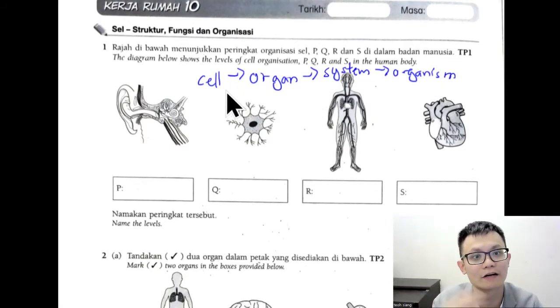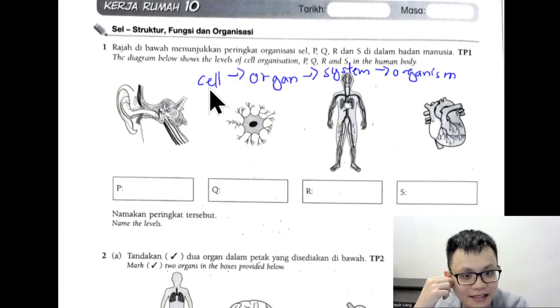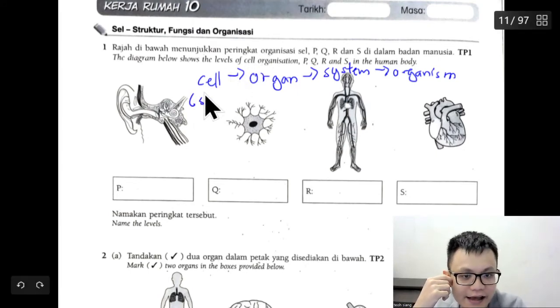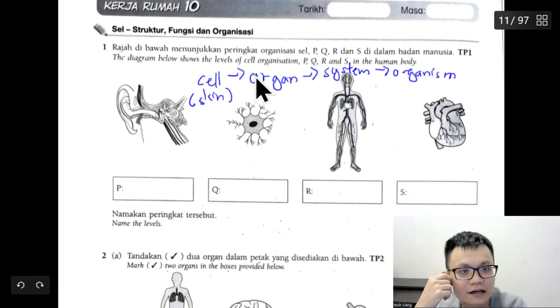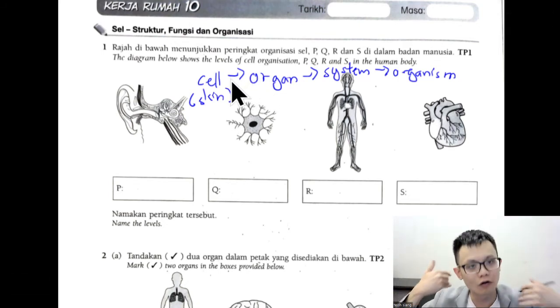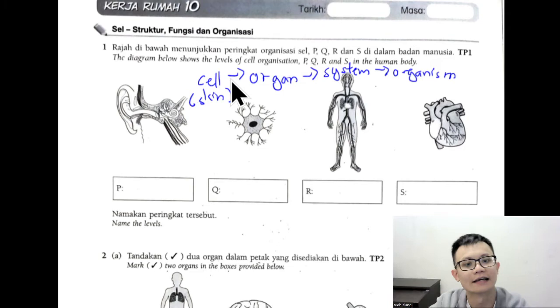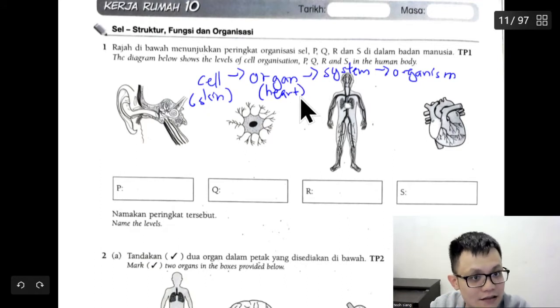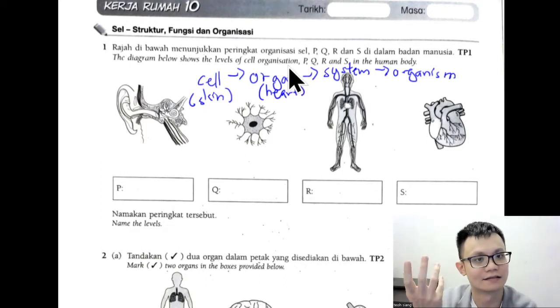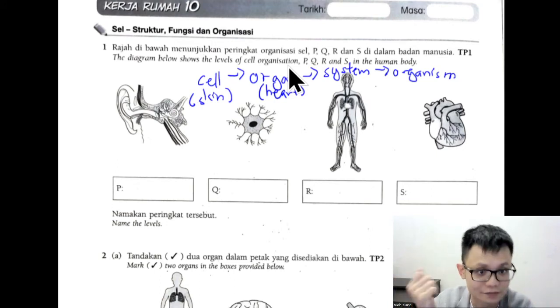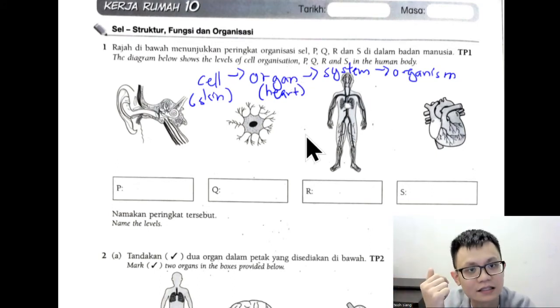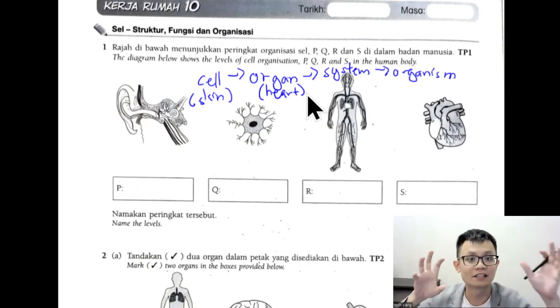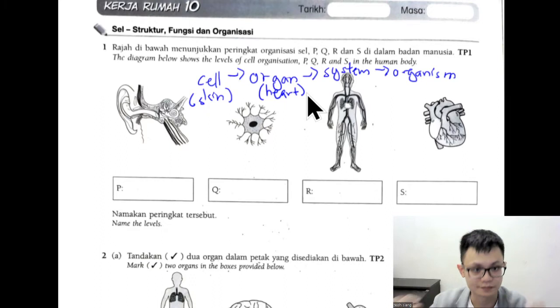For example, I got a skin cell. This is my handsome skin cell. So this is skin cell. Organ is, when I'm talking about the whole skin, is an organ. For example, like skin or heart. Do you know that the biggest organ in human is your skin? Correct or not? Skin is the biggest organ. Then we have heart as an organ. We have the lung as an organ. Because organ means a combination of many cells.